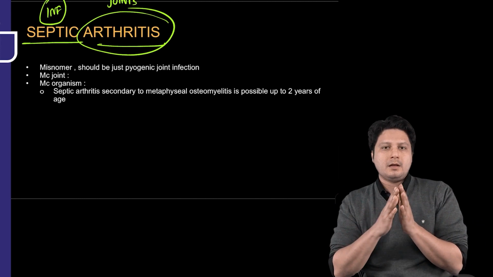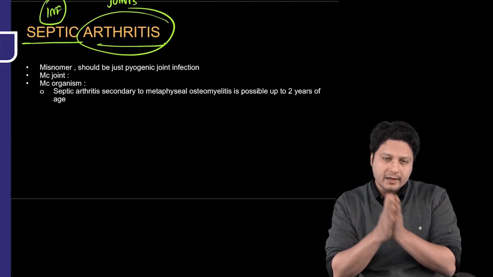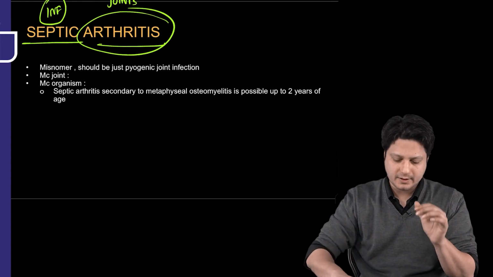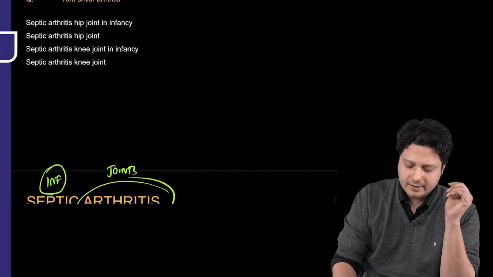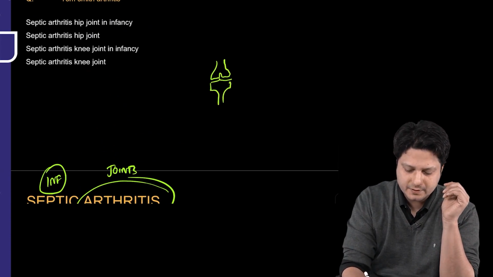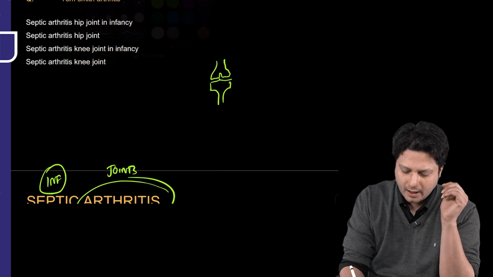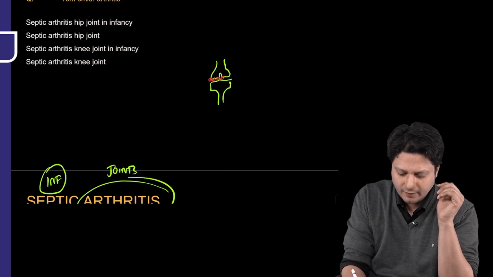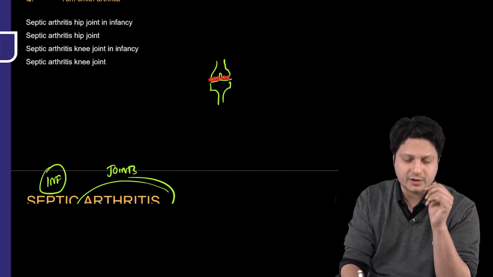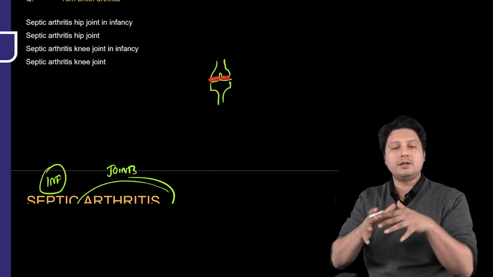Now, the problem with this heading is that it is not the outcome of the joint infection. Just try to understand. For example, if I say this was the joint and this joint got infected, there was a collection of abscess inside the joint, and because of this infection, there is a degeneration of the joint. All right, the joint got degenerated.